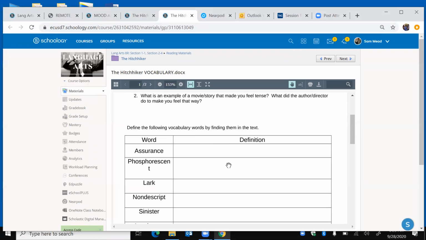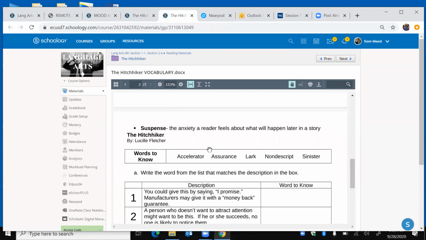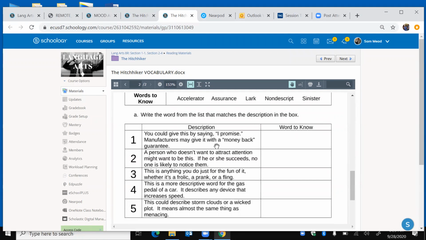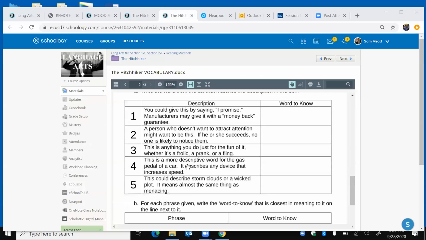Here's your vocab. So as you go through the text, you're just going to type in those definitions, super easy. And then for this page, it's got 2 little practice things to do. So description, they'll give you a description of one of these 5 words: accelerator, assurance, lark, nondescript, sinister. Again, definitions are in the text. They give you this description, then you just have to find which word best fits with that definition, okay?